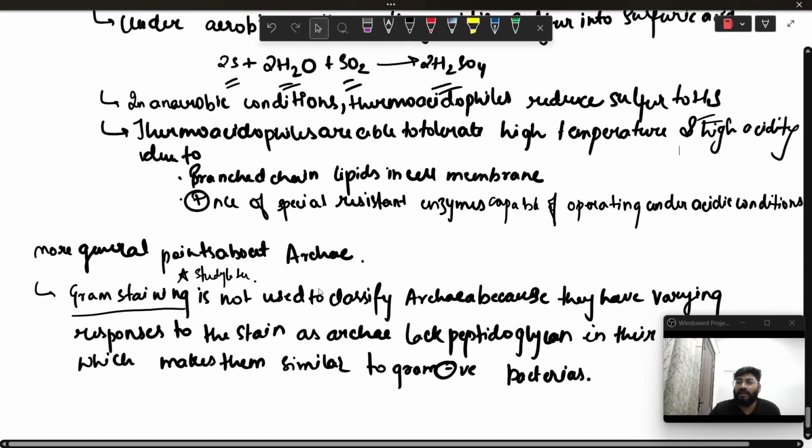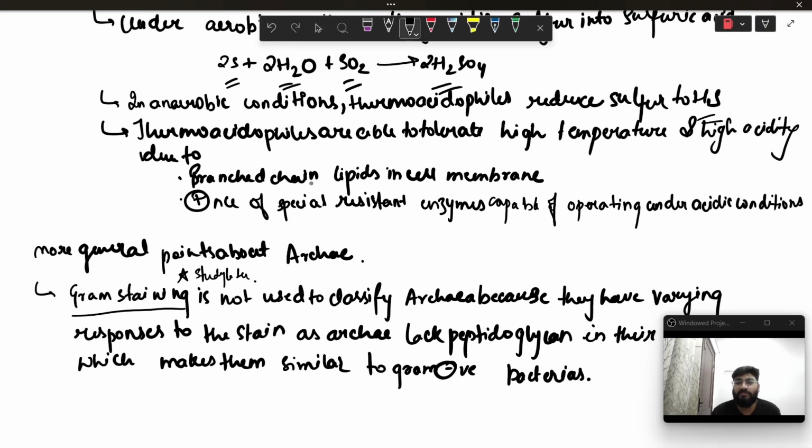Thermoacidophiles are able to tolerate high temperature and high acidity because they have branched chain lipids in the cell membrane. So when we are talking about branched chain lipids, what do we exactly mean? The lipid structure of the plasma membrane is like this. The lipids are like this in a regular bacteria. But in branched chain lipids, there will be branching between the nearby lipids.